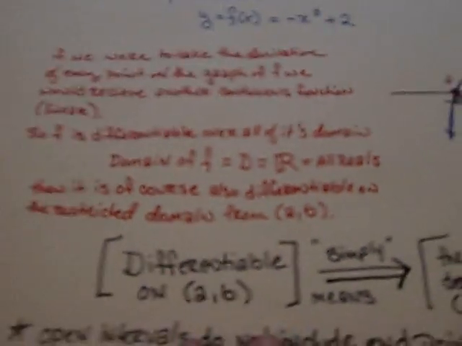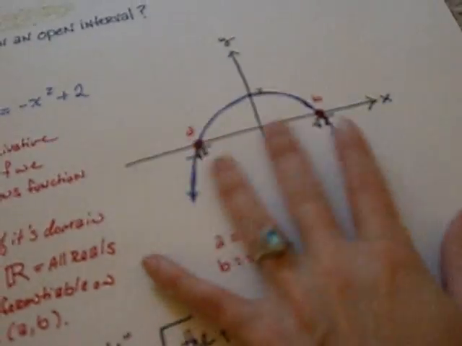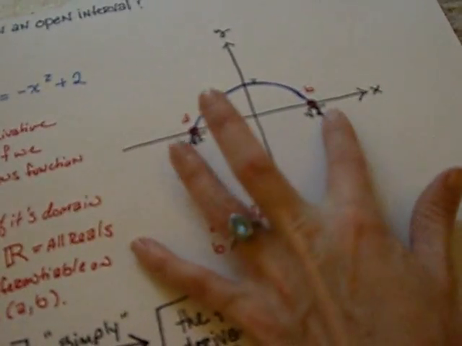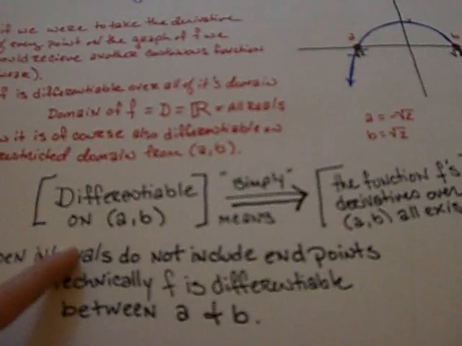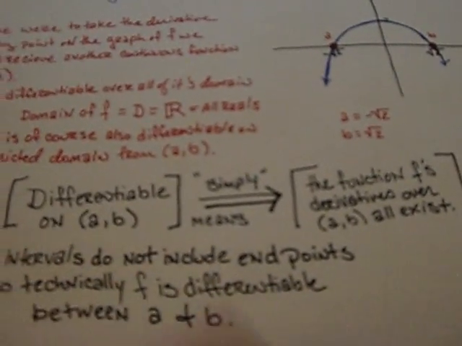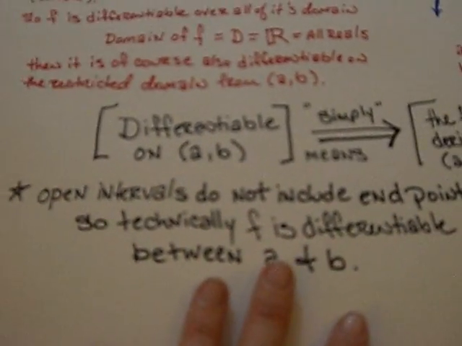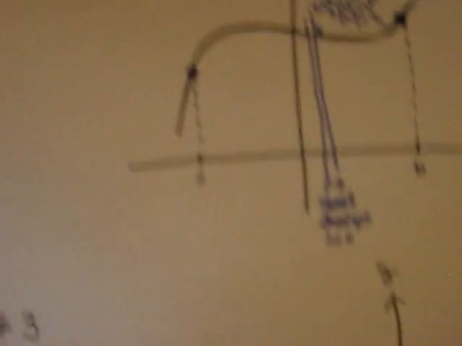So if f is differentiable over its entire domain, which is all reals because it's a polynomial, then of course it is differentiable on a restricted domain from a to b. And this is an open interval, so it does not contain its endpoints. It does not contain a, and it does not contain b. So this part basically says that when f is differentiable on the open interval (a, b), the derivatives of f within a to b all exist. So between a and b, f is differentiable. Okay?